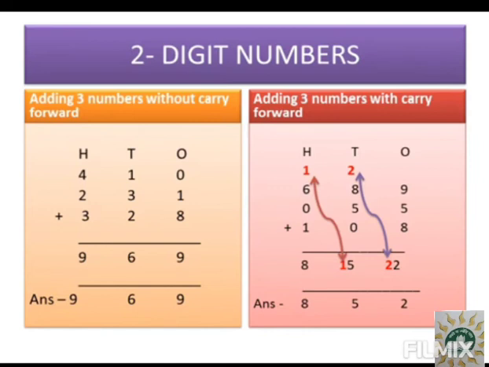Now 6 plus 0 plus 1 plus 1. So how much will be the number? 6 plus 1 is 7 plus 1 is 8. And the answer will be 852. So I am very sure you will not have any problem solving the 3-digit numbers without carry forward and 3-digit numbers with carry forward.